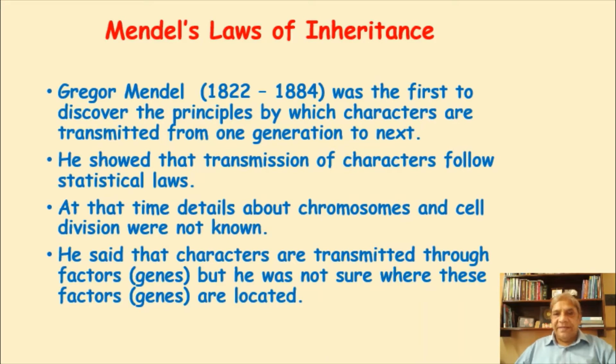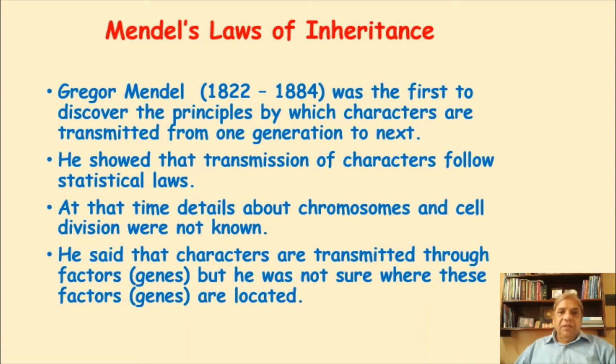He showed that the transmission of characters follows statistical laws, mathematical rules. This was quite a bold statement, and nobody was ready to accept that biological characters could follow mathematical rules or statistical law, as we will see just now.